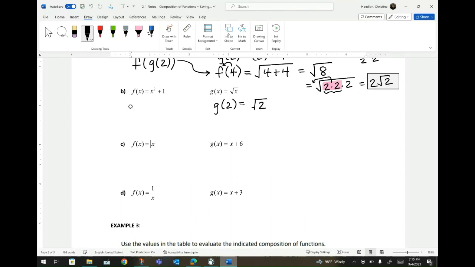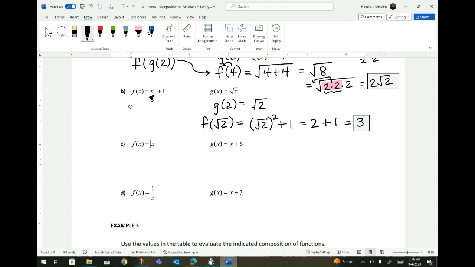Now I need to do f of the answer I got, square root of 2, which means I'm going to substitute square root of 2 into my x over here. So open parentheses, square root of 2, squared, because it's x squared, plus 1. But the square root squared just simplifies to a 2, plus 1, which makes a 3. So the answer to this problem is the value of 3.